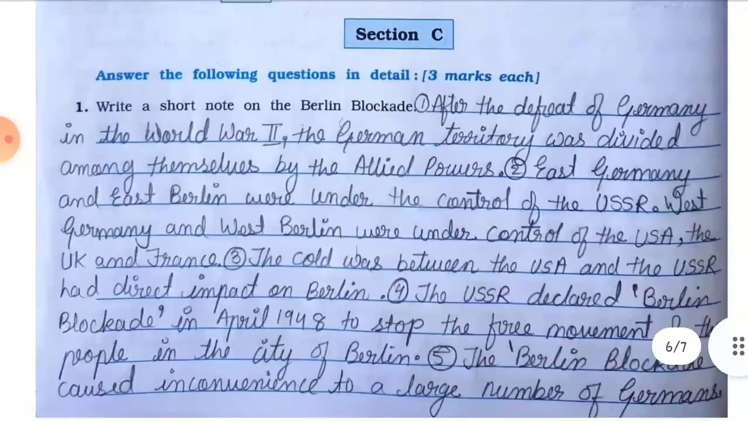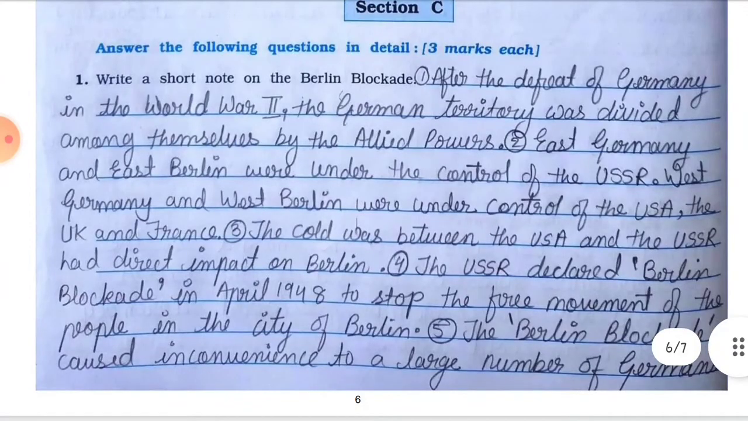Next, section C. Answer the following questions in detail. Number 1. Write a short note on the Berlin Blockade. Point number 1. After the defeat of Germany in World War II, the German territory was divided among themselves by the Allied powers. Point number 2. East Germany and East Berlin were under the control of the USSR. West Germany and West Berlin were under the control of the USA, the UK and France.